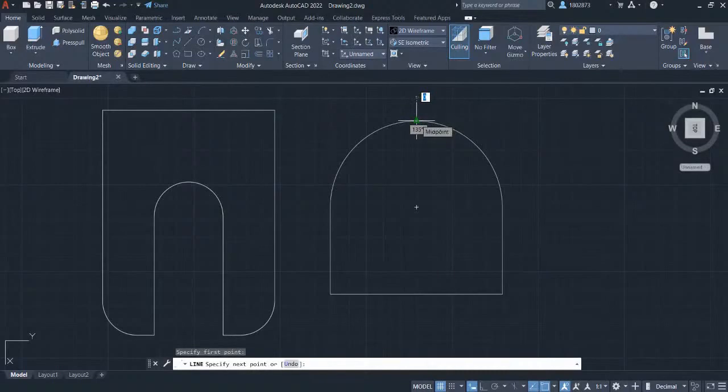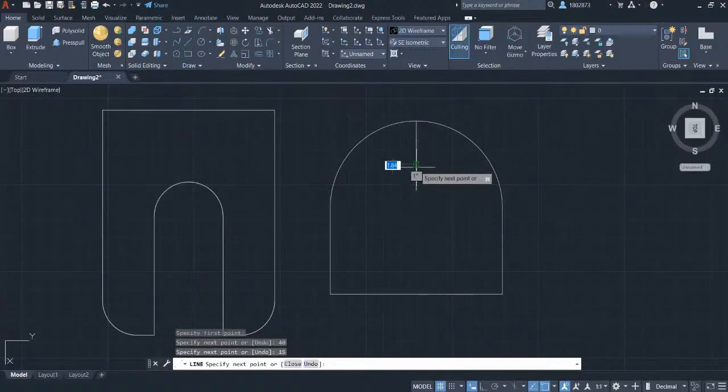Left click here and drag the crosshair over here and let's key in 40. Press enter. Hover your crosshair here and let's key in 15. Press enter. Left click here and press escape. We will create the polygon part to this endpoint here.